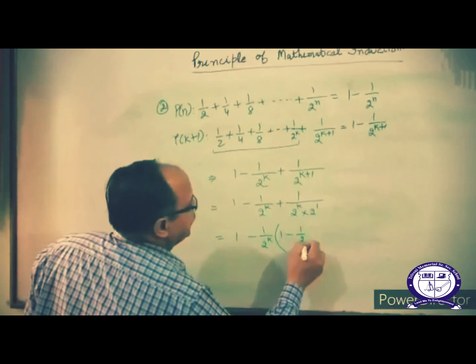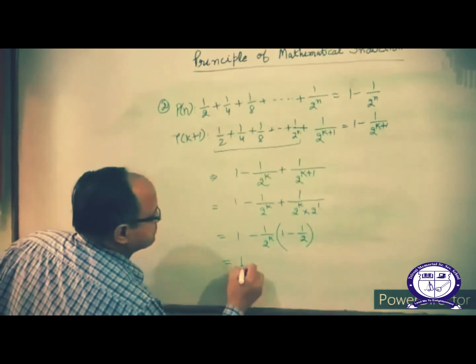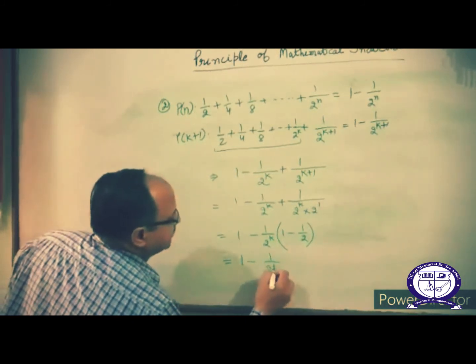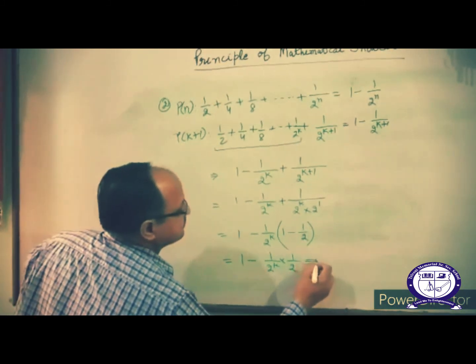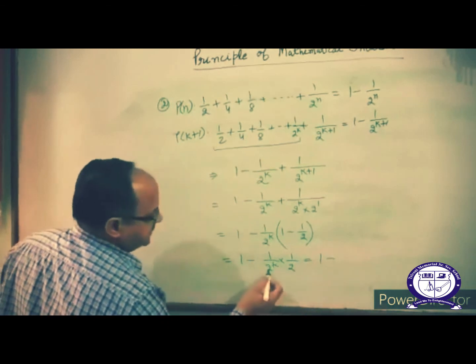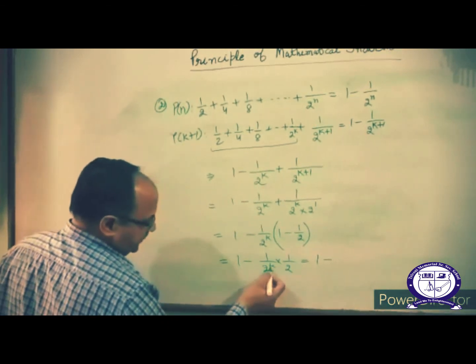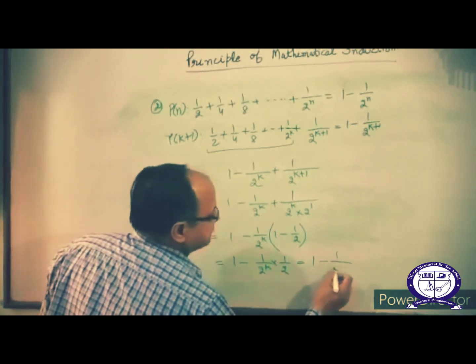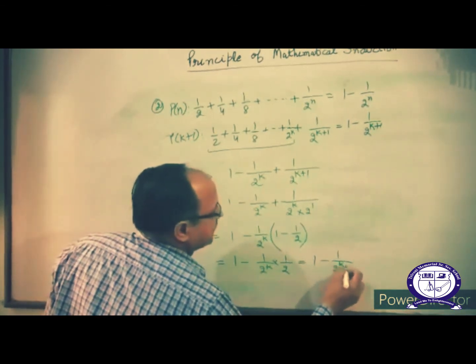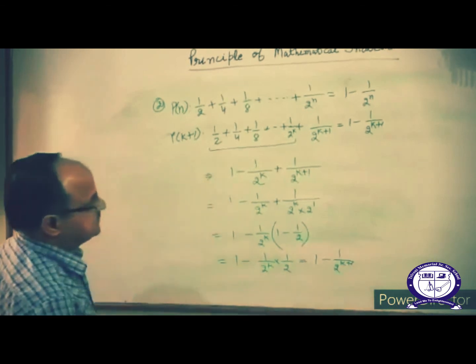1 by 2 to the power k, 1 minus half, it means 1 by 2. 1 minus, so when you simplify 2 to the power k into 2 to the power 1, it becomes 1 upon 2 to the power k plus 1. Clear?